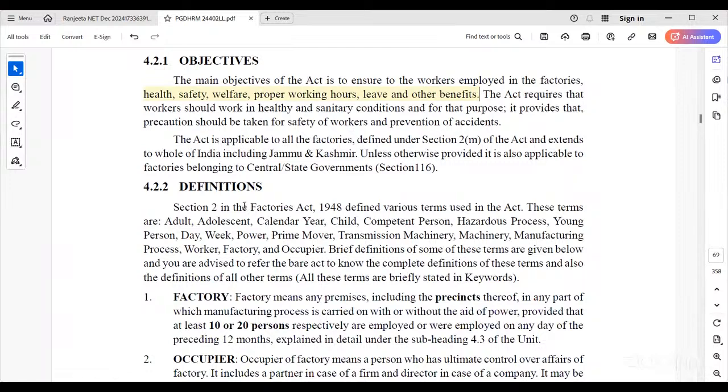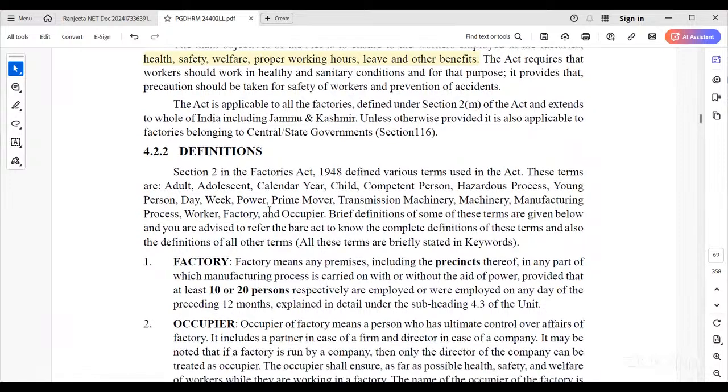First, we need to understand the definitions. So, what is called a factory? A factory is where employees are working, at least a minimum of 10 to 20 members. That is the definition of a factory as per this Act. A factory means any premises, including the precincts thereof, any part of which a manufacturing process is carried on with the aid of power, or without the aid of power; without power also is covered.